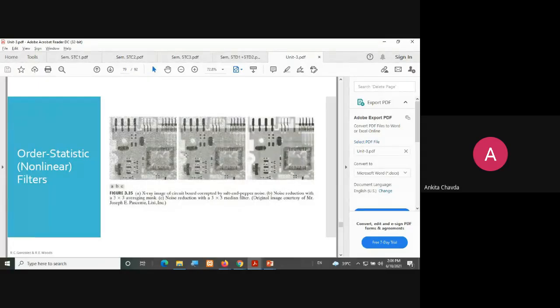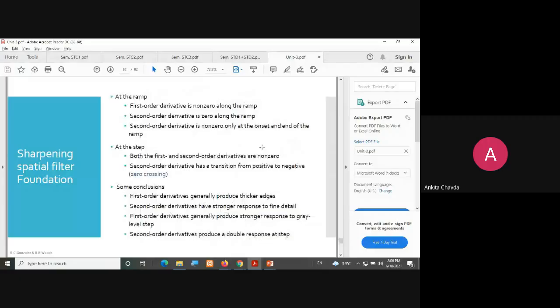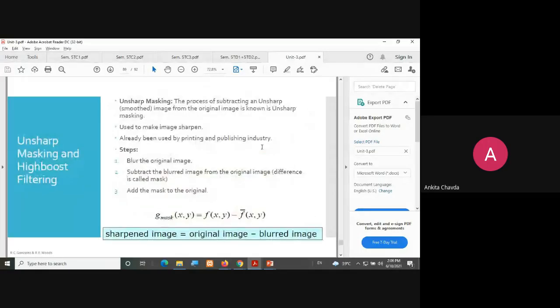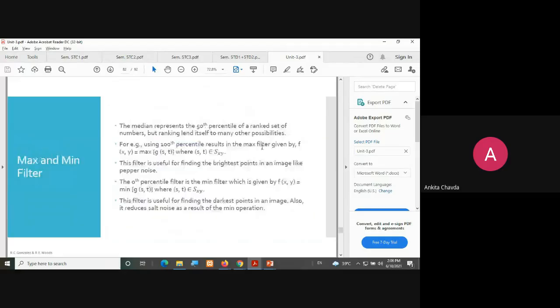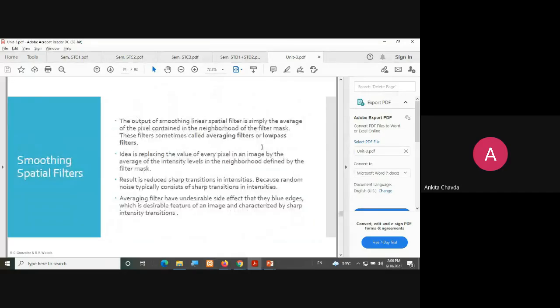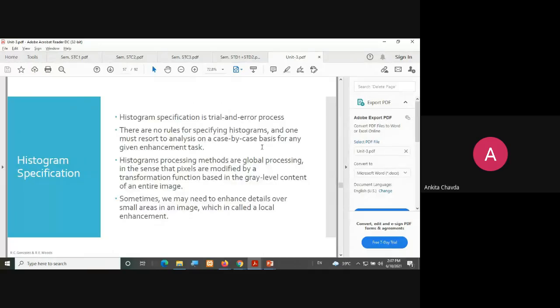See, here also you can see these black and white dots, right? Which you don't want. So you wish to remove this noise, and after applying some filters, you are getting this image. They are the noises, okay? Salt and pepper and all.